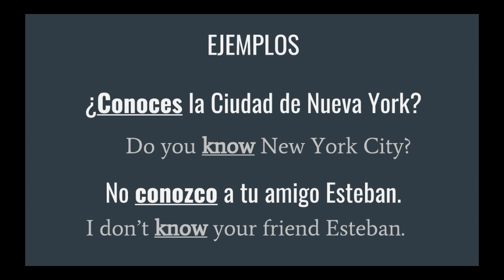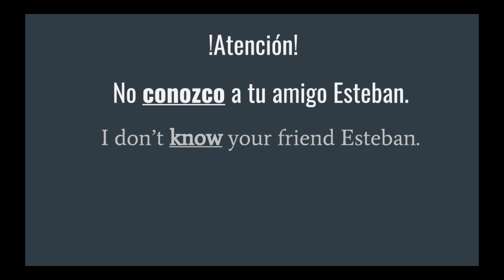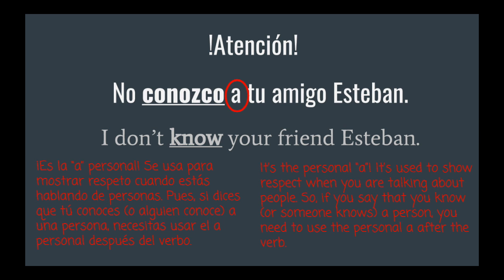Do you know New York City? I don't know your friend Esteban. The first example is talking about knowing a place, and the second example is talking about knowing a person. I want to bring your attention to the second example. When you're talking about a person, you have to use the a personal. We will talk more about this later in this video, but for now, know it's a respect thing.